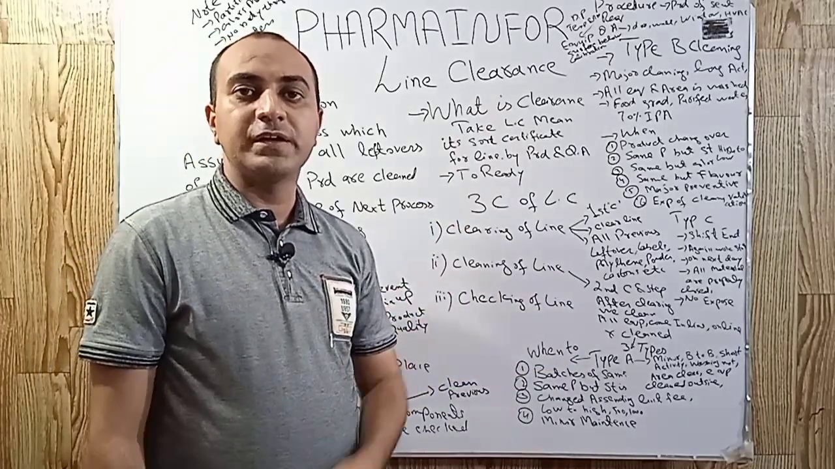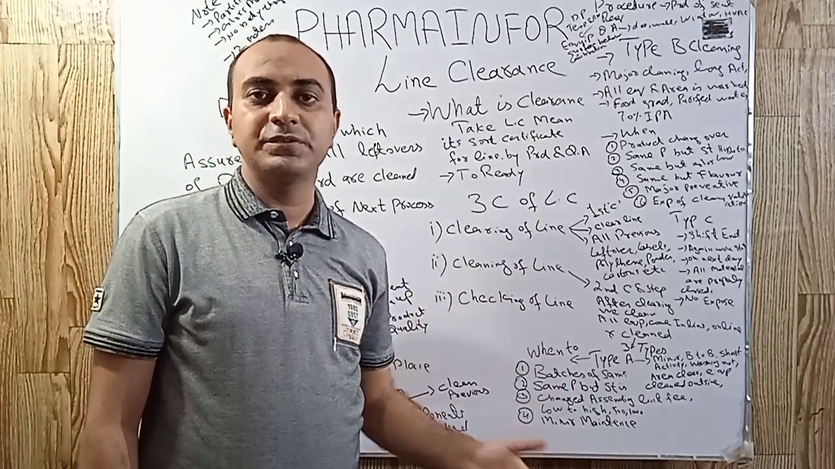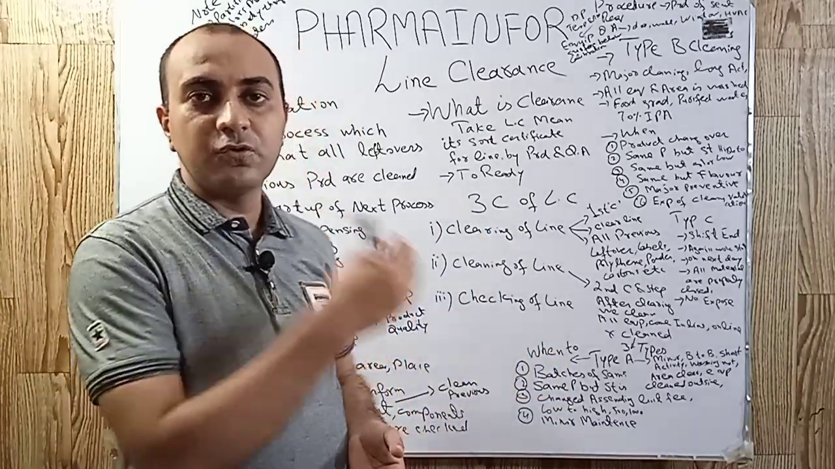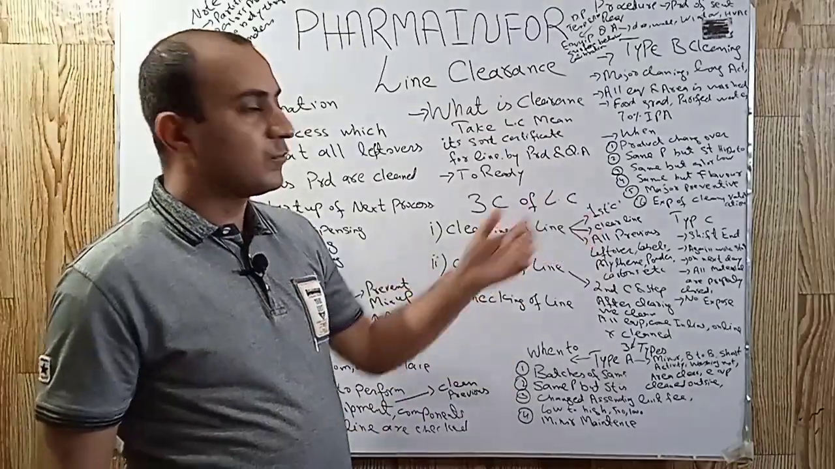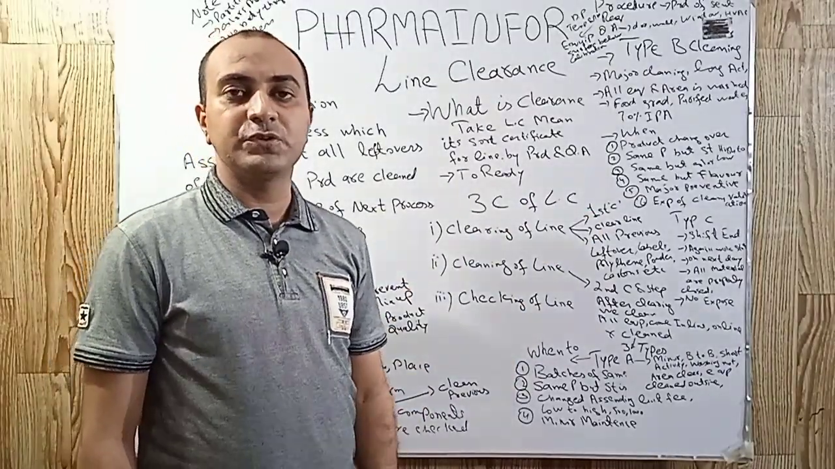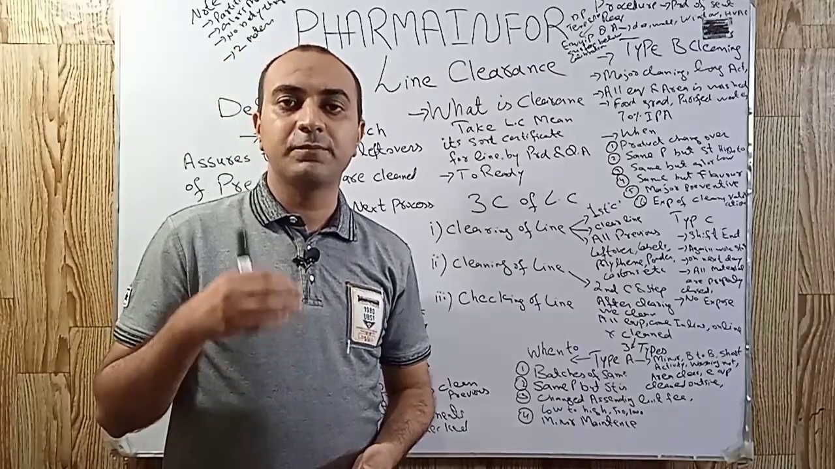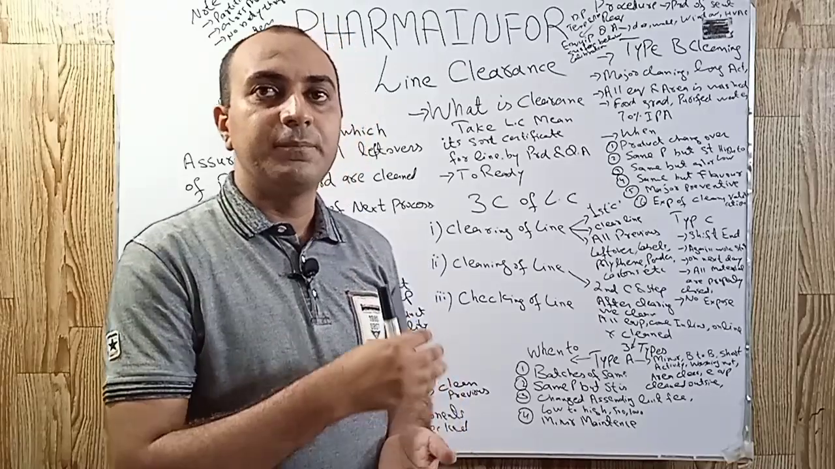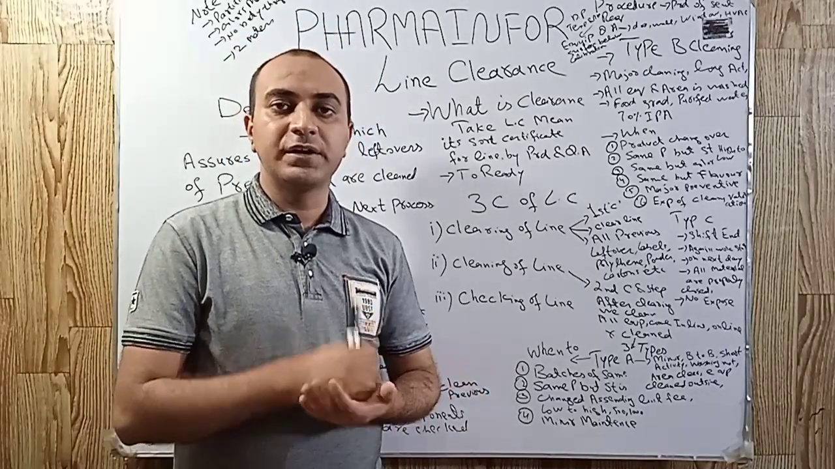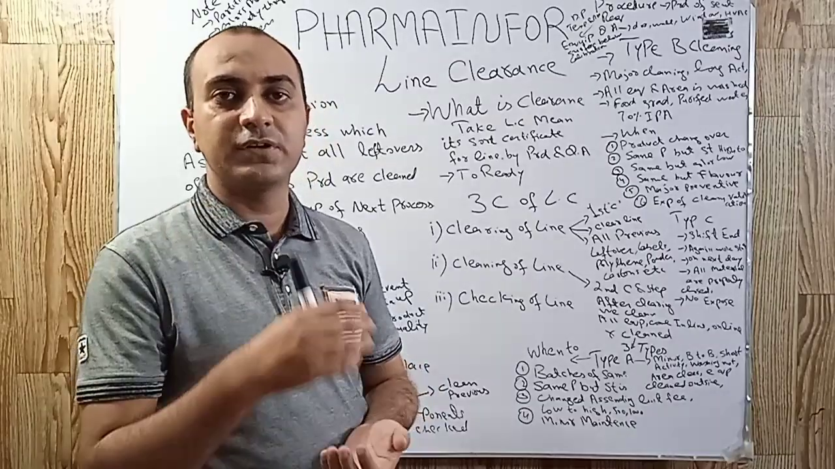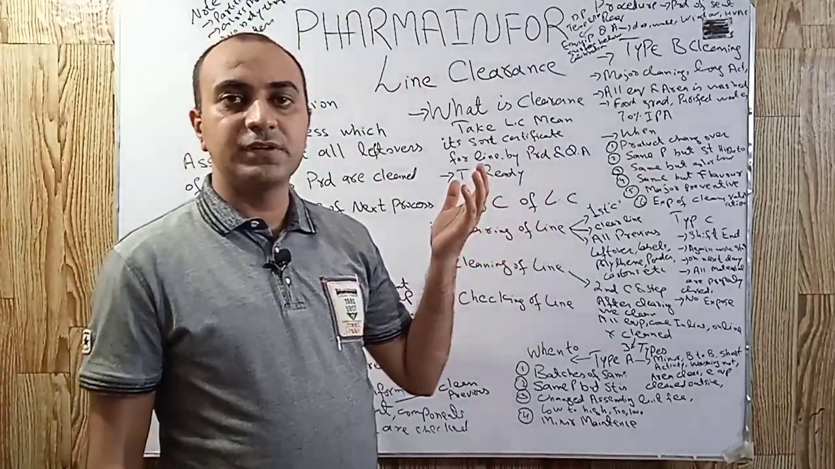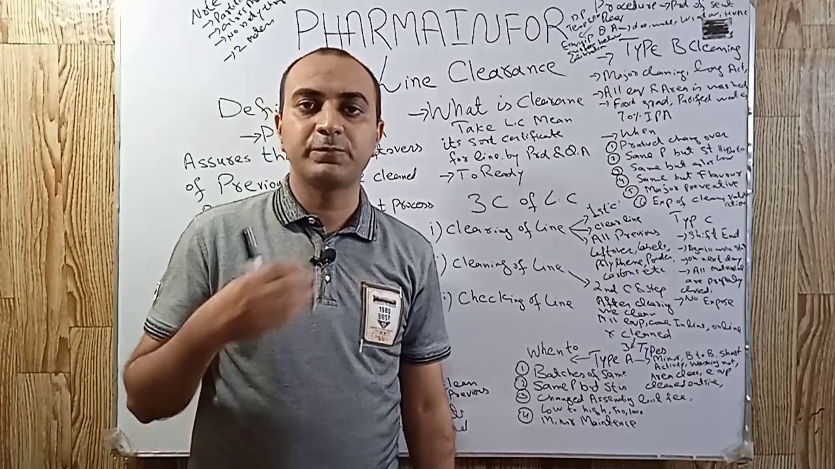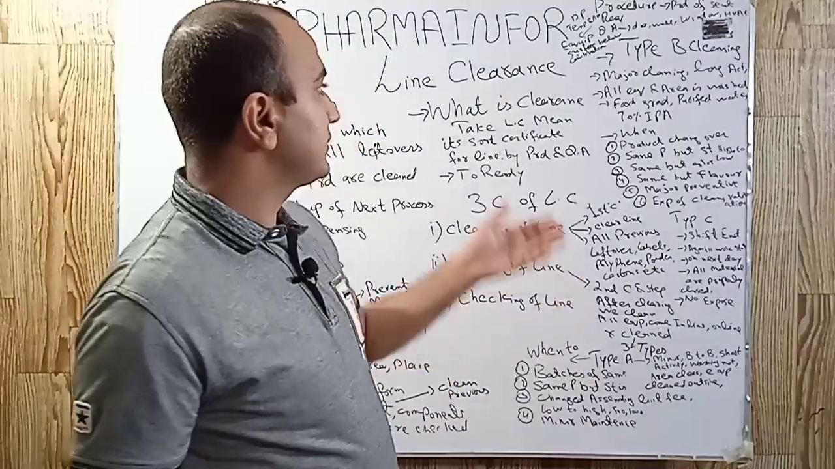What is the procedure of line clearance, what is the role of pharmacist, production pharmacist, quality assurance pharmacist, and what is the role of production supervisor in the procedure of line clearance, and what is the recommended height of partition which should be maintained between two lines to prevent cross contamination. We will also discuss the scope of line clearance and the benefits or the purpose of line clearance. So let's start our video.